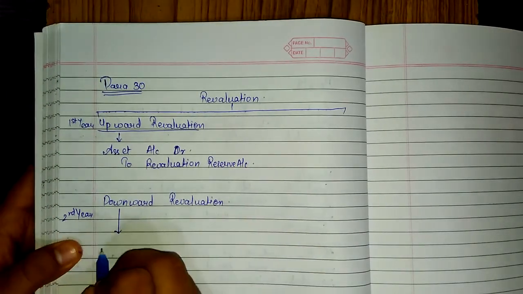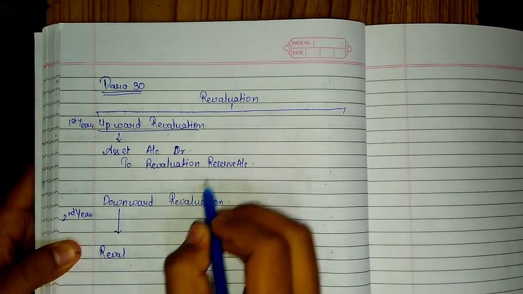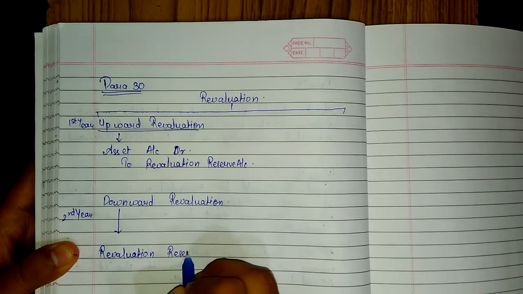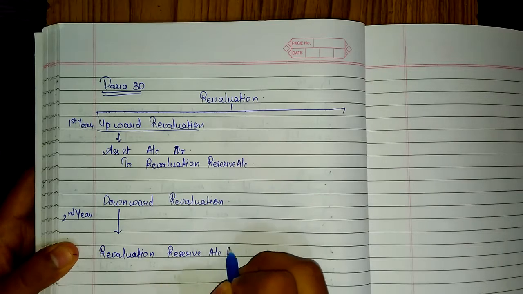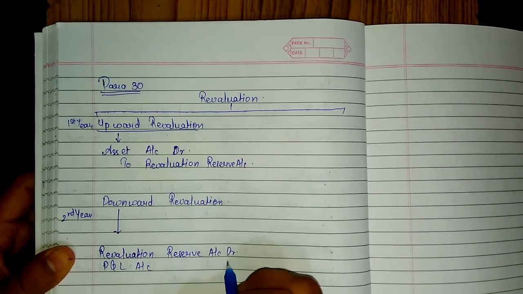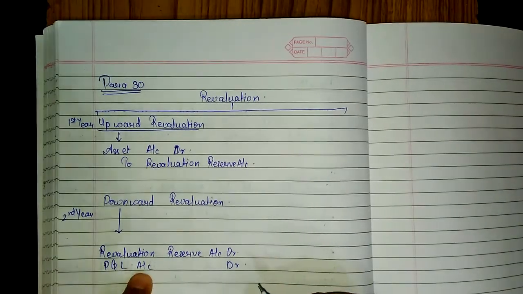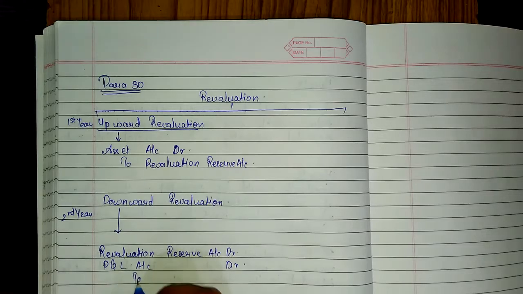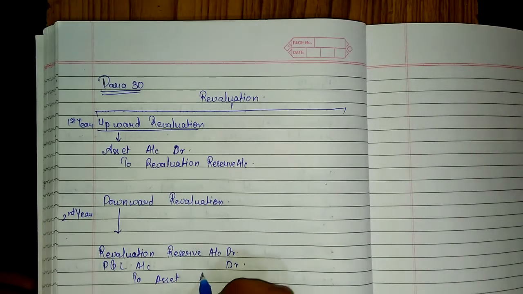Since we have revaluation reserve over here, we'll firstly write revaluation reserve account debit, P&L account debit. Since there is a loss, therefore P&L account debit to asset account.